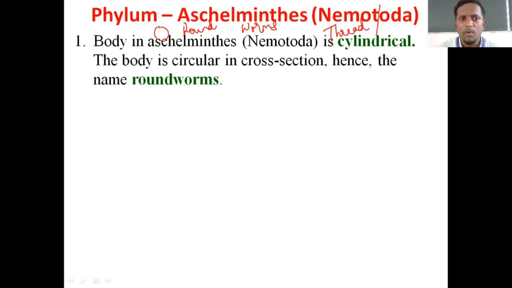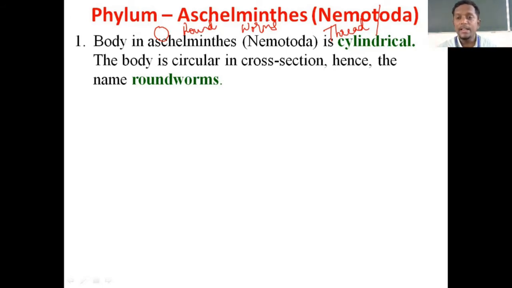Now, we'll concentrate on the point. The body of these organisms is cylindrical. Can you see a bottle in my hand? Everybody, on the right part of your screen, you can see. If I cut this bottle in this plane, you will get a circle, right? You can see a circle now. Exactly. These organisms' body will be cylindrical, and if you cut and see, you will get a circle. You can see in cross section a circular body. That is the meaning of circular in cross section.